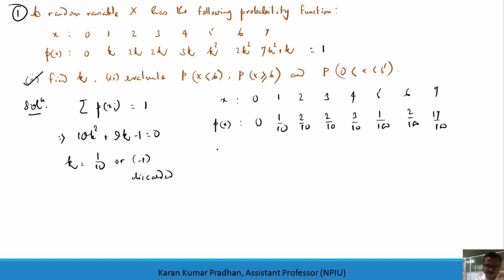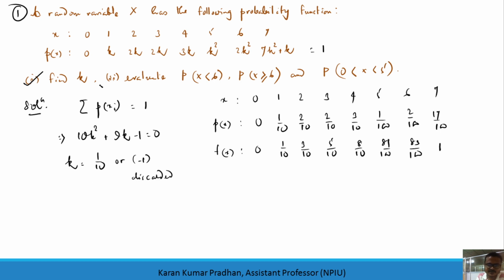And the distribution function here is 0, 1 by 10, then 3 by 10, 5 by 10, 8 by 10, 81 by 100, 83 by 100. You just go on adding, and finally you'll get 1, that is 100 by 100. Now you are done with finding the value of k. So this kind of question you must come across while solving GATE questions.